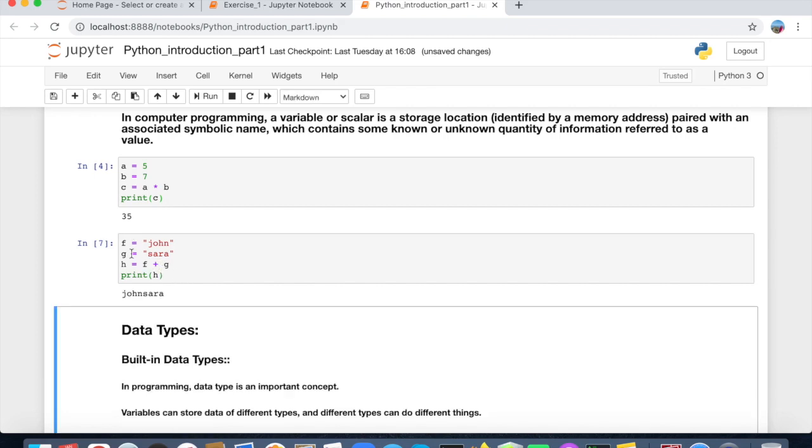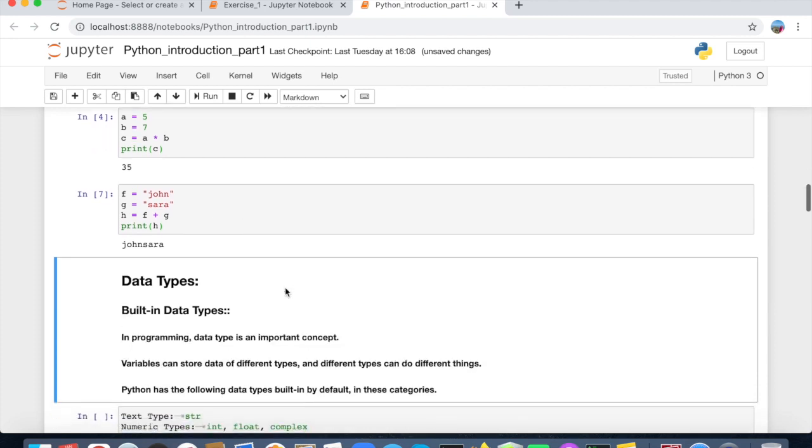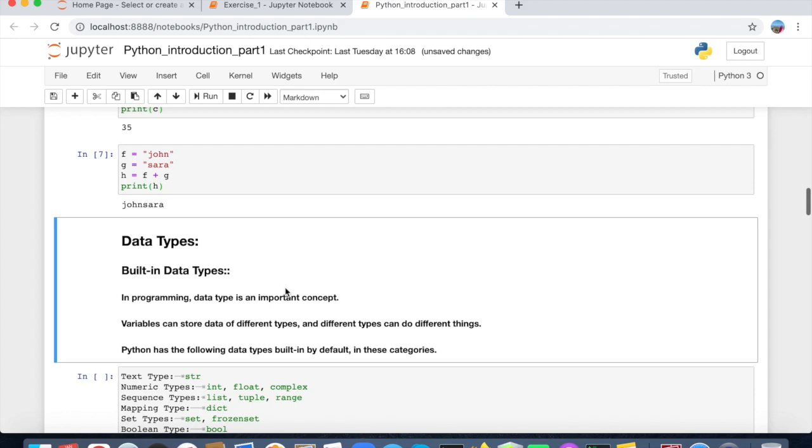So here f and g are variables, and a and b are also variables. We know about variables primarily, and after that we will jump to data types.